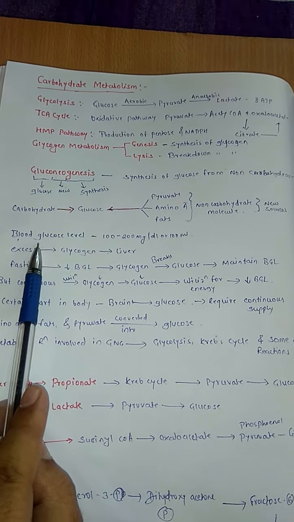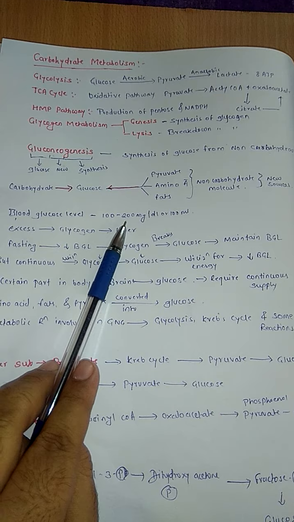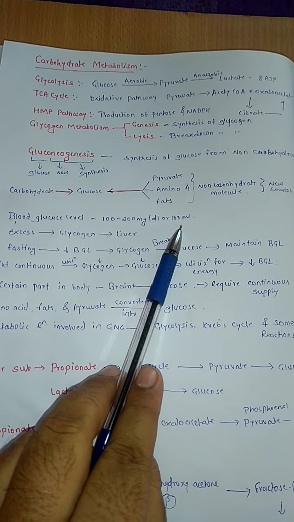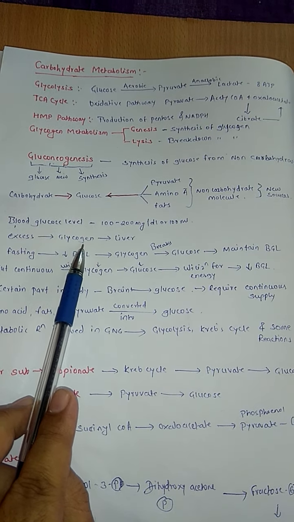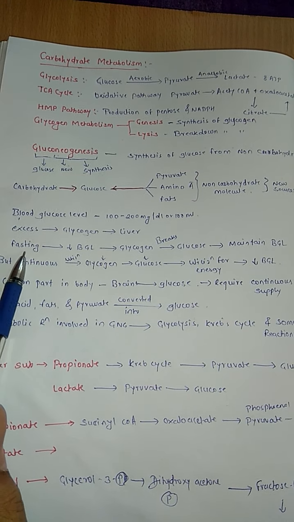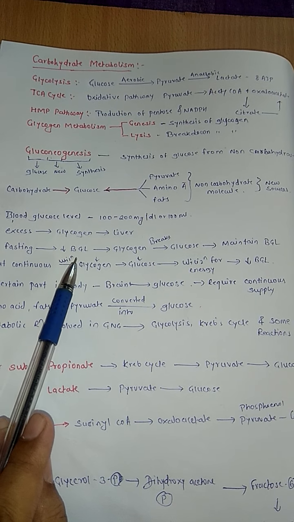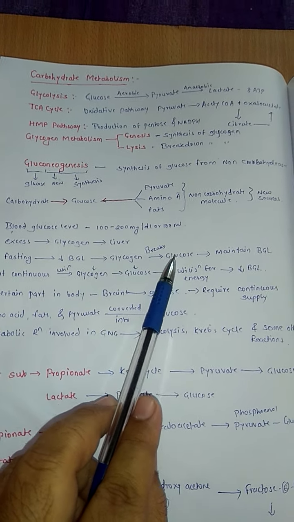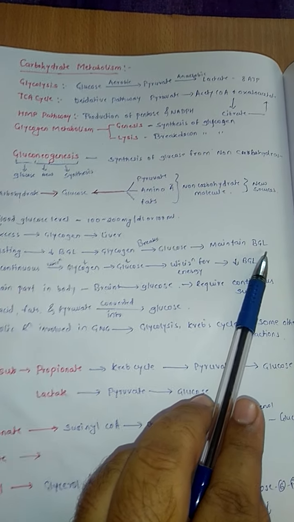Now you know that the normal blood glucose level is 100 to 200 mg per deciliter or 100 ml. When there is excess glucose, it is stored in the form of glycogen in the liver, and whenever there is fasting or exercise, the blood glucose level decreases, because glycogen from the liver storage breaks down to glucose to supply energy and to maintain the blood glucose level.